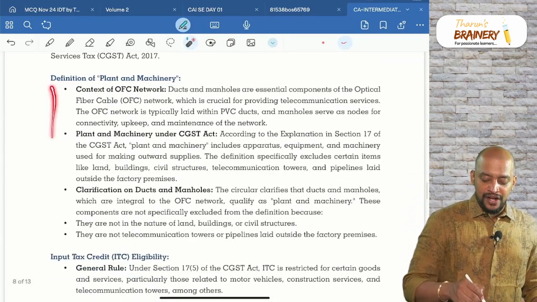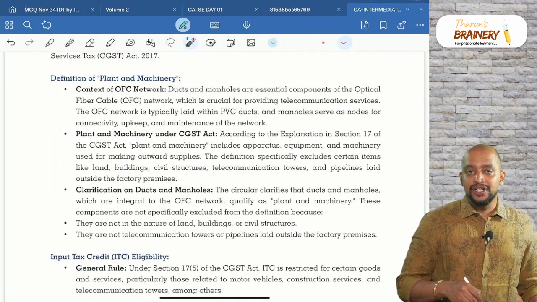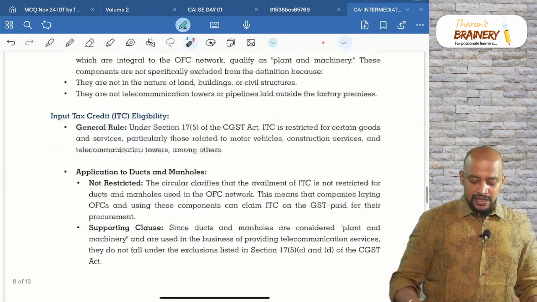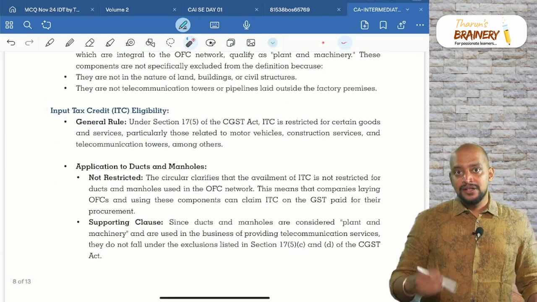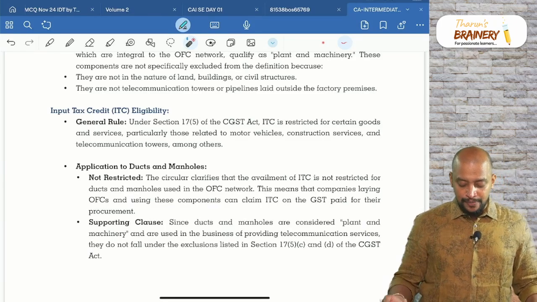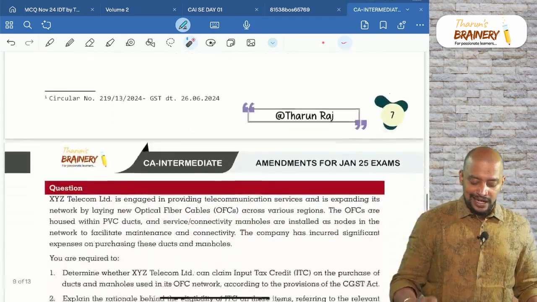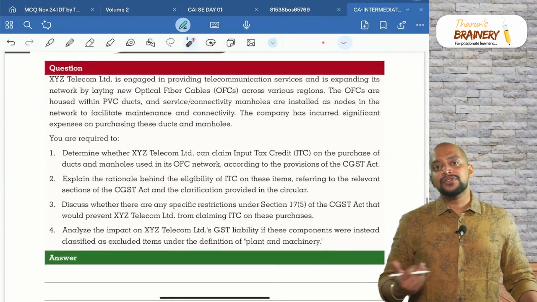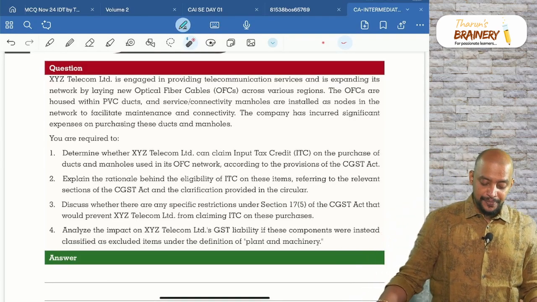So what is that OFC network? Plant and machinery definition, clarification. Can they take ITC? Yes. Because it's not covered under the blocked credit, and it is used in the course or furtherance of business. So definitely they can take ITC with respect to this. Now see how we will get a question on this.